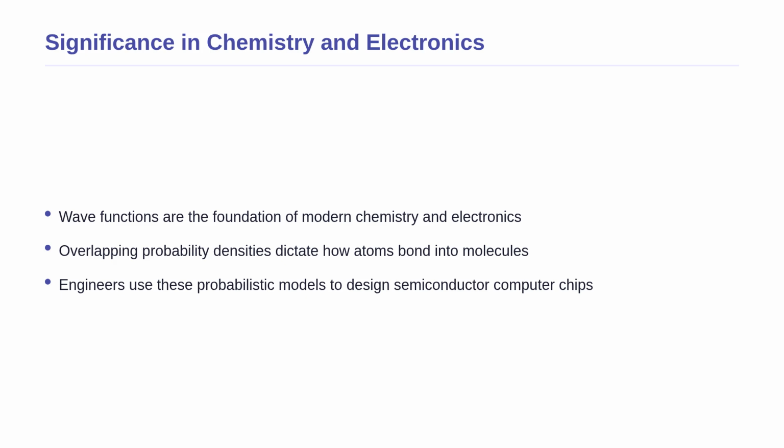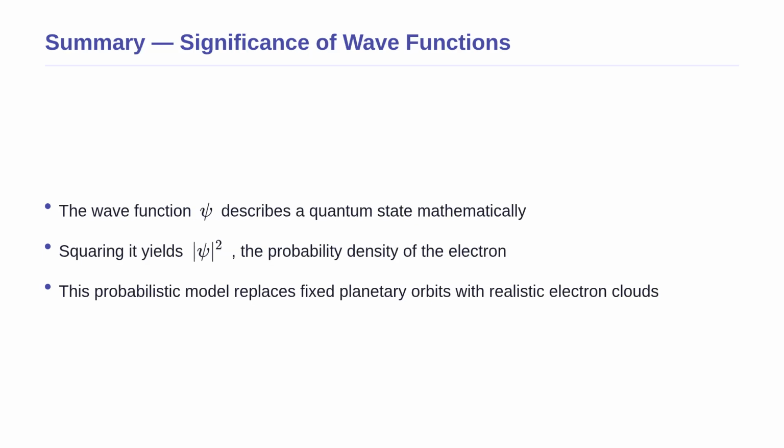Furthermore, this probabilistic nature of electrons is exactly how semiconductors and computer chips work. Engineers use these wave functions to design the microscopic transistors in your smartphone, controlling exactly where electrons are likely to flow. We have covered a lot of ground today, so let us reinforce the three most important ideas.